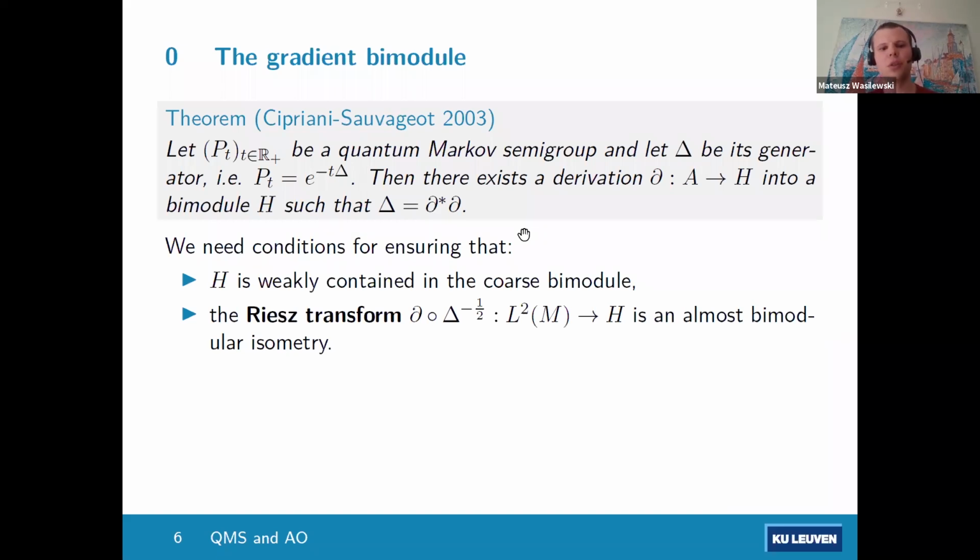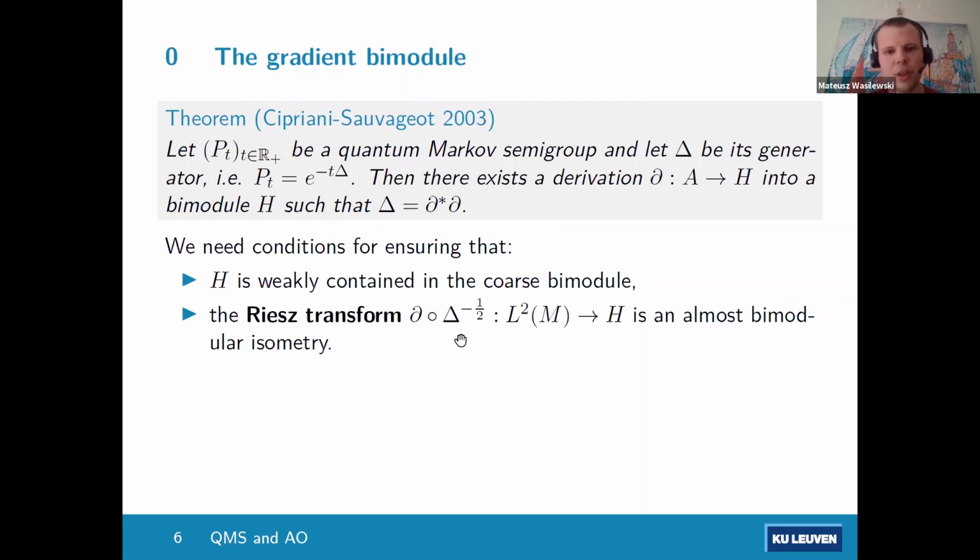And so we need conditions to ensure that H is actually, the bimodule is weakly contained in the coarse bimodule. And since we have this derivation, we can view A as a subspace of the L2 space of our von Neumann algebra. So this would be a densely defined closable operator from L2 of M to H. We can take its polar decomposition and look at the polar part. If this is injective, the polar part would be an isometry. If this is not injective, you have to tweak it a little bit, but that's not a big deal.